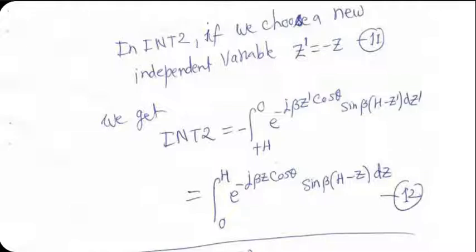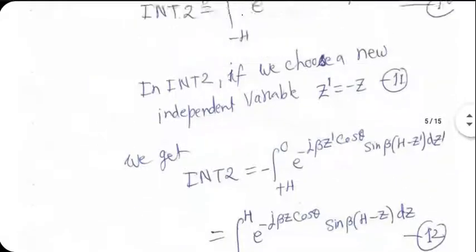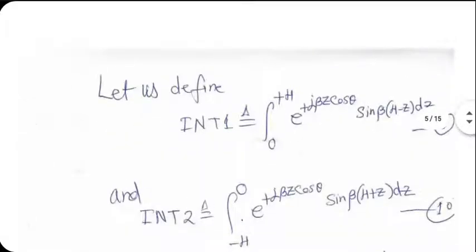And once I have done that, that is how dummy variables are useful. Once you have done that, you can revert back to calling them z. So integral 2 essentially becomes equation 12 by making this substitution: e to the power minus j beta z cos theta sine beta h minus z dz. And integral 1 is e to the power plus j beta z cos theta sine beta h minus z.